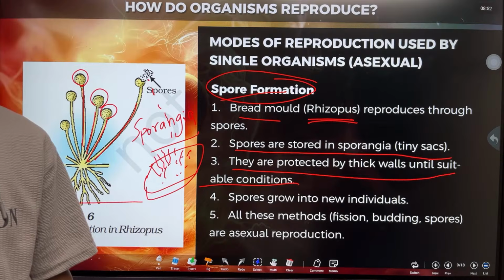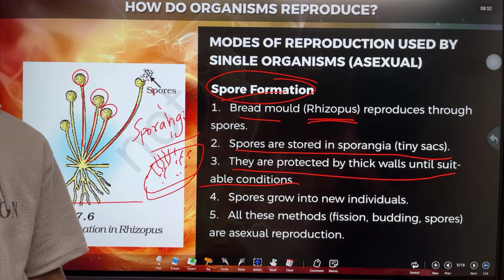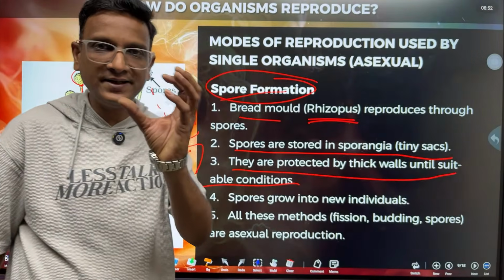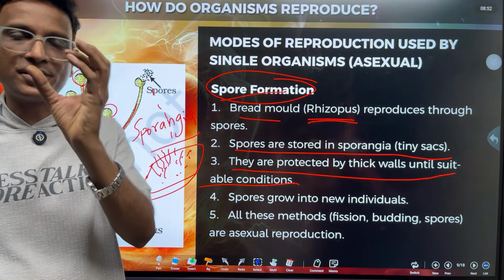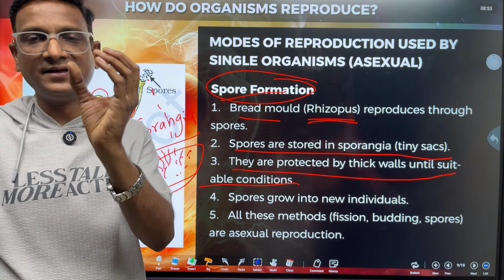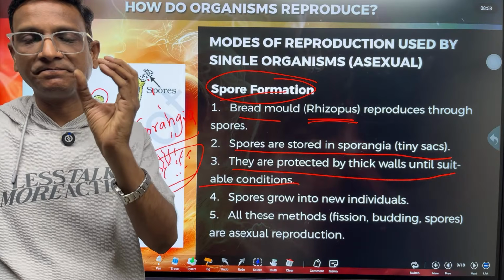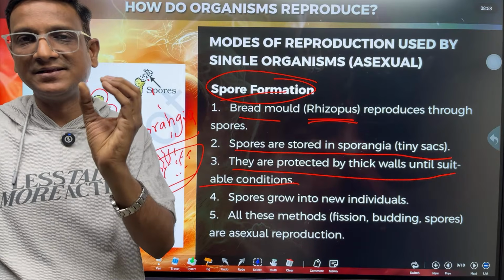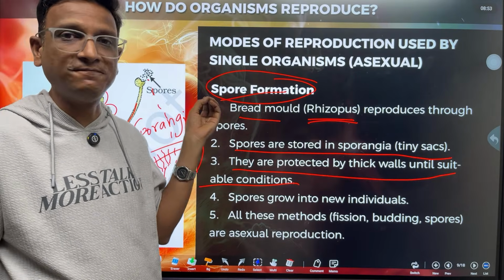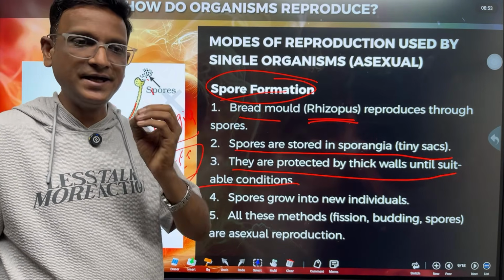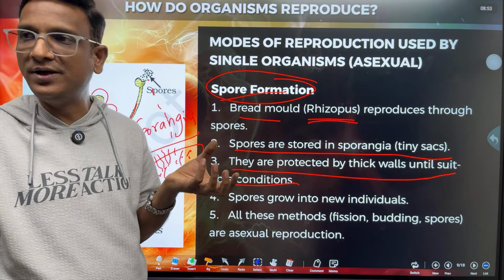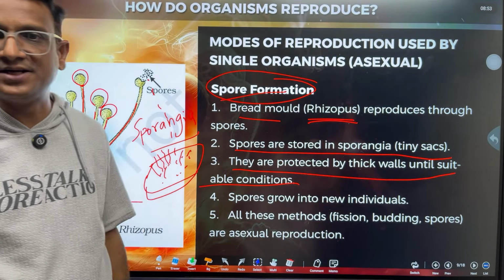What is the difference between spore and pollen? Pollen is different. Pollen is produced by the male reproductive part of a plant, that is the anther. The anther produces pollen grains. It contains male cells. A spore is different. A spore is produced by fungus. It is ready to germinate. It's almost like a seed. Pollen means it is only male cells. That is the difference, right children?